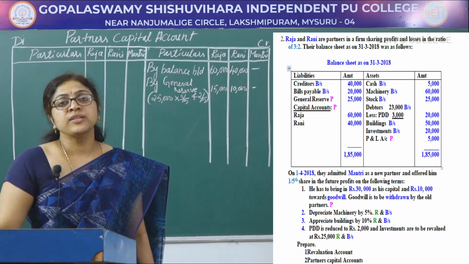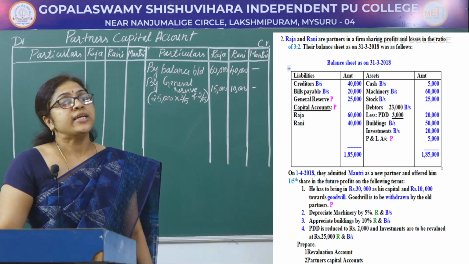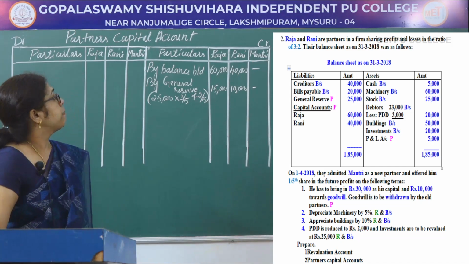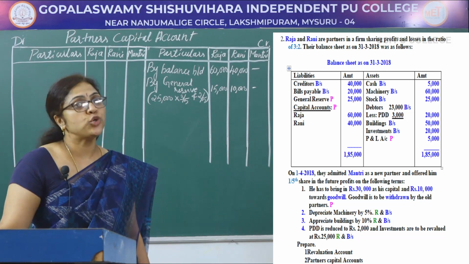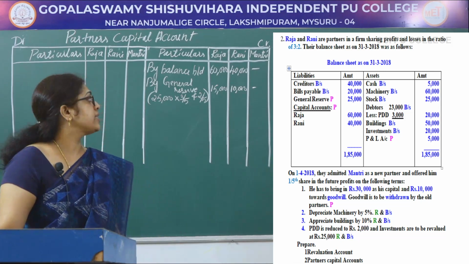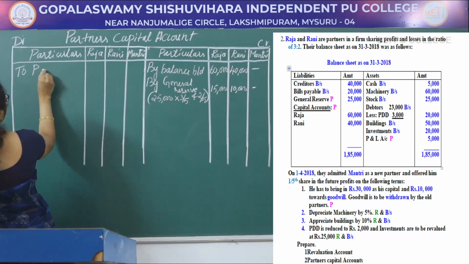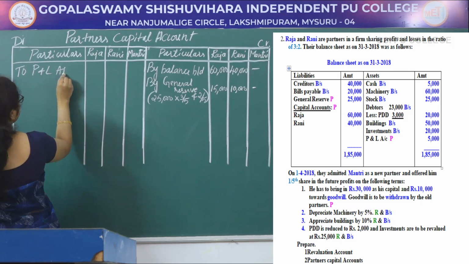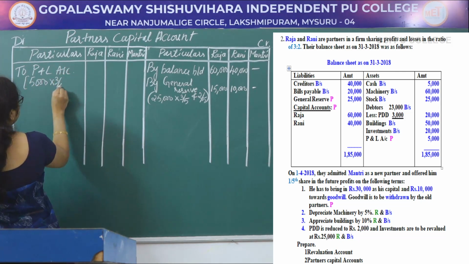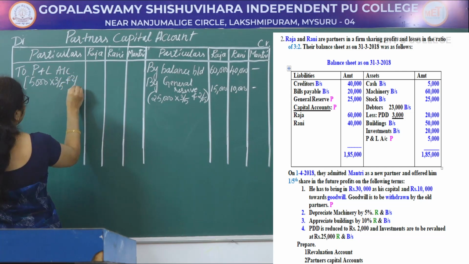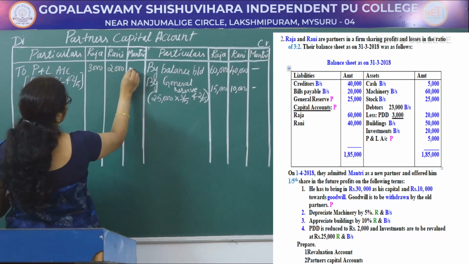Next, see the question on the asset side, profit and loss account is there. It should be recorded in partners capital account. All the undistributed profit should be taken into account, that is in the partners capital account. To profit and loss account, amount given is 5,000 into 3/5 and 2/5. That comes to 3,000 and 2,000.